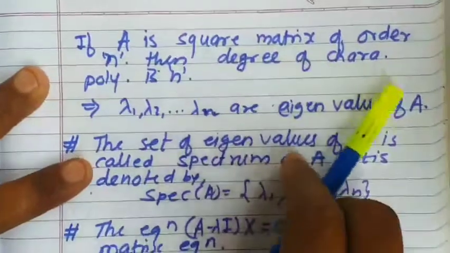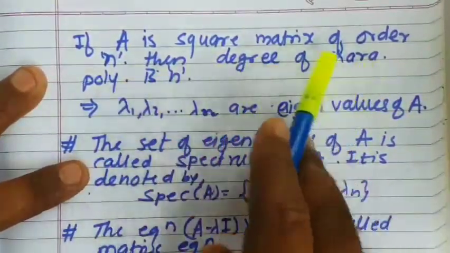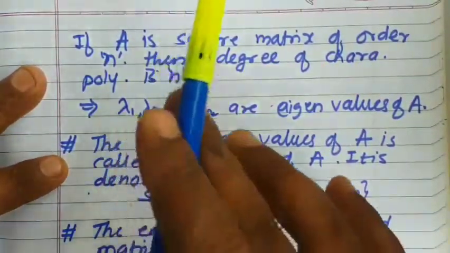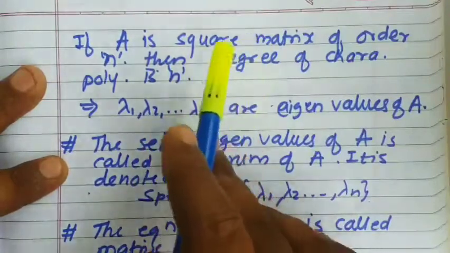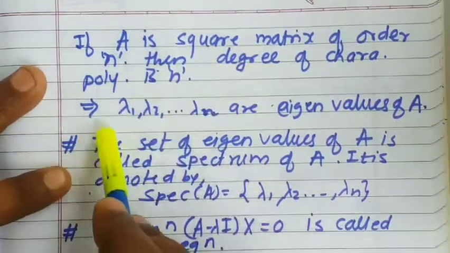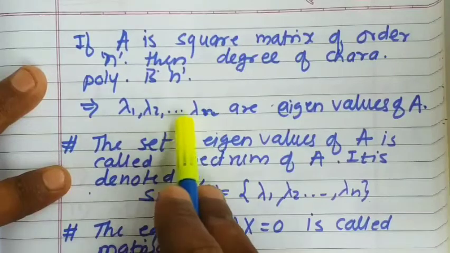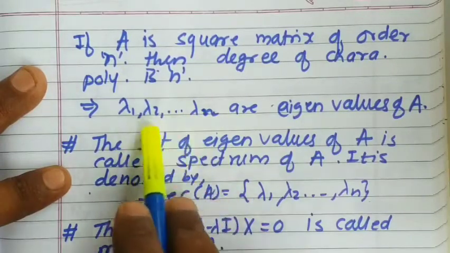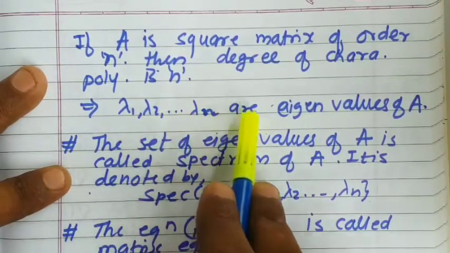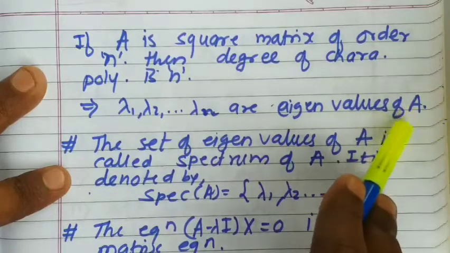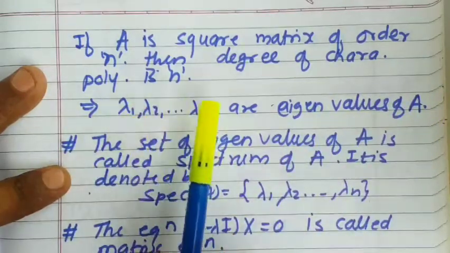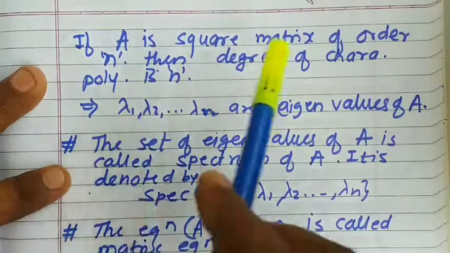if A is a square matrix of order n, then the degree of the characteristic polynomial is n, and as the degree of the characteristic polynomial is n, we'll get n roots there. This will imply lambda 1, lambda 2, dot dot dot, lambda n. So I have denoted them by lambda 1, lambda 2, lambda n, which are the eigenvalues of A. So what are the roots of the characteristic equation? Those roots are the eigenvalues of the matrix A.